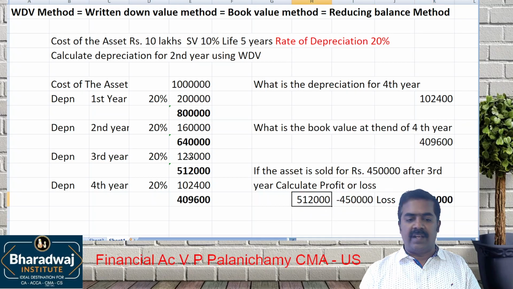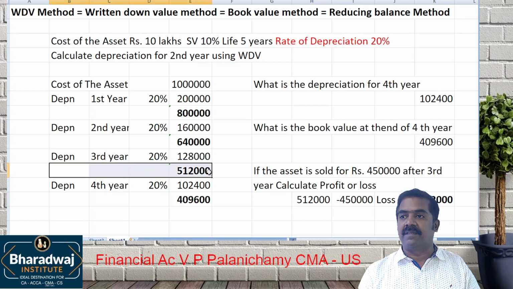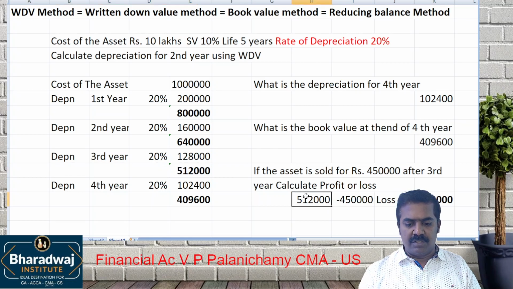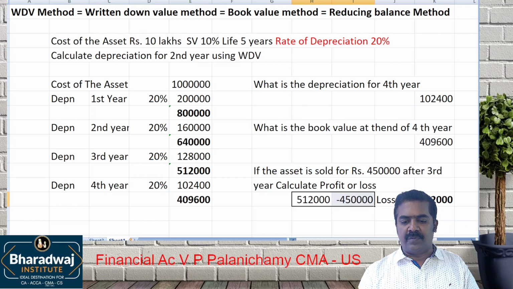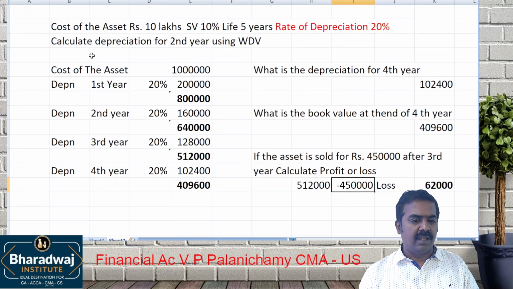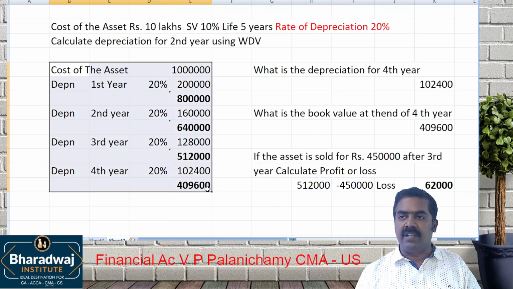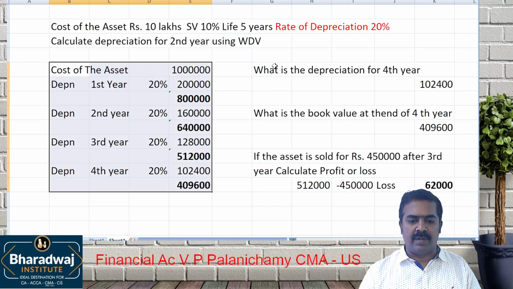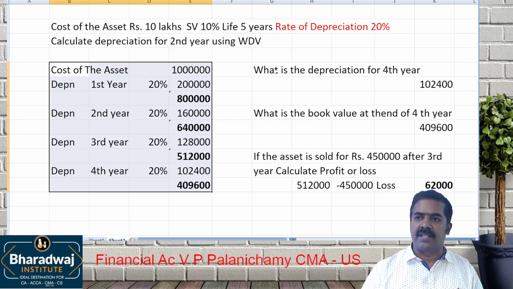Value of the asset is 5,12,000 at the end of third year. Which is sold for 4,50,000, which means what is the loss on sale of asset? 62,000. Once again, do you understand the WDV method? Value of the asset comes down every year. On that value, depreciation is calculated. What kind of questions can be tested in the exam?